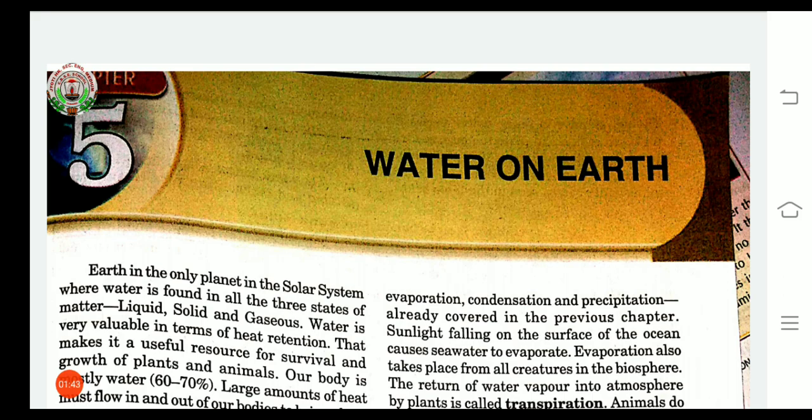Now in the previous chapter we have learned about the composition of air, and we have understood that air is a mixture of various tiny molecules of gases, like oxygen, nitrogen and other gases. In the same manner, water is also composed of gases.